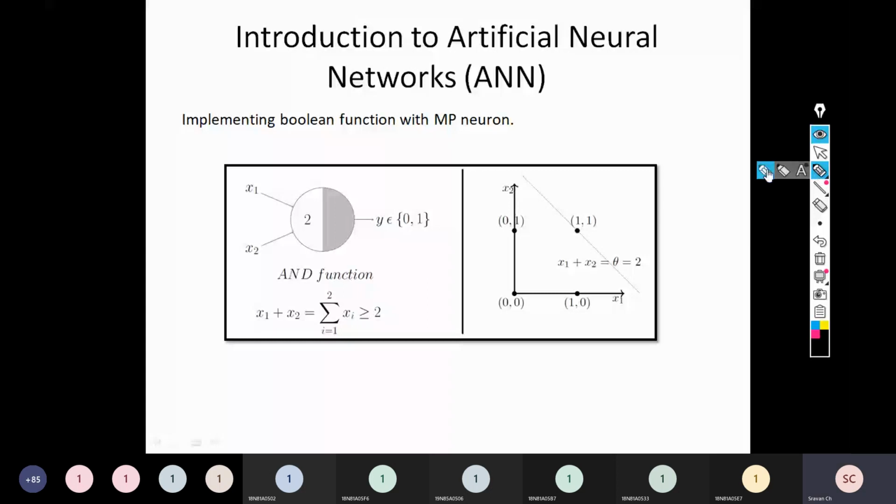What is this one, sir? This dot represents (1, 1), meaning x1 is 1, x2 is 1. So what I have done, I have drawn a straight line like this, which is connecting (1, 1).